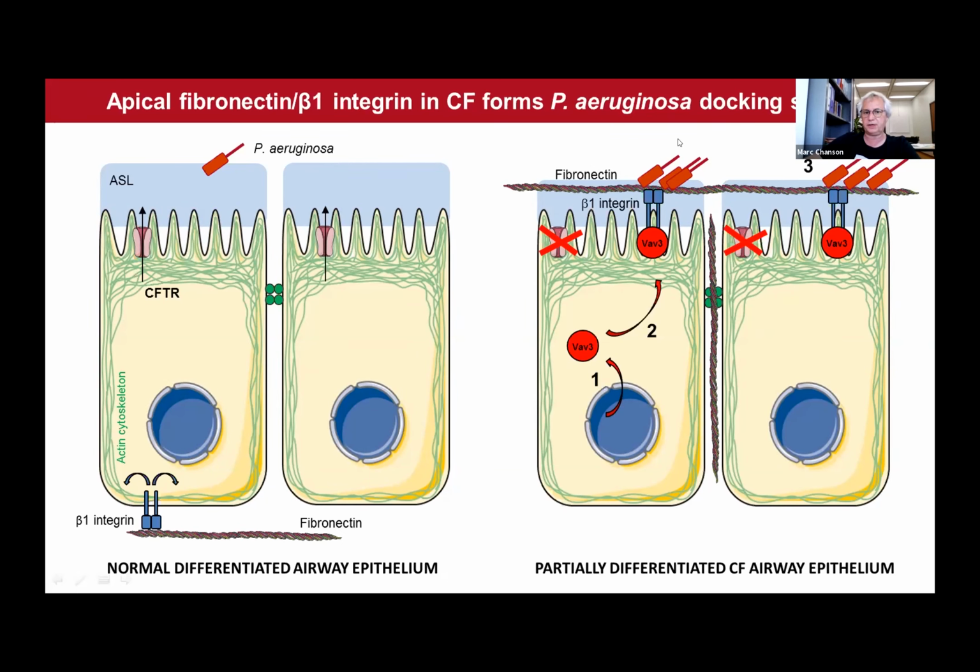And this complex of fibronectin and beta-1 integrin forms a docking station for Pseudomonas aeruginosa. Another interesting outcome from this study is that the CF airway epithelium exhibits a phenotype of a partially differentiated epithelium.